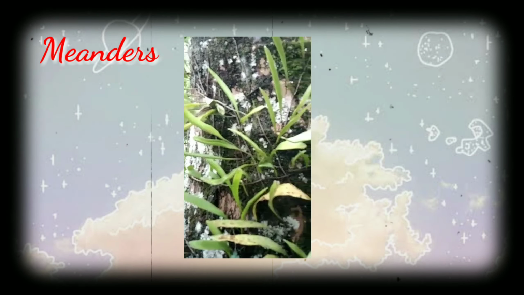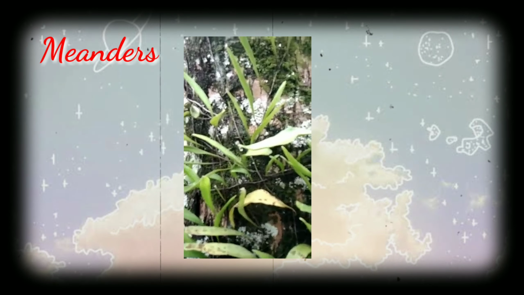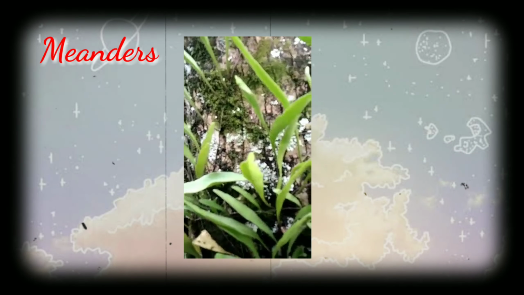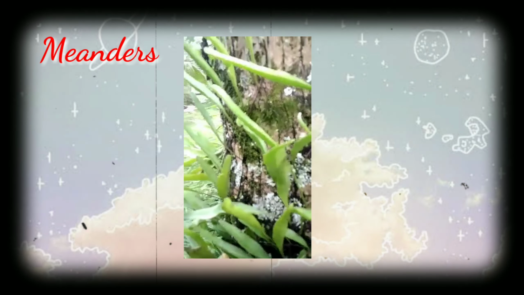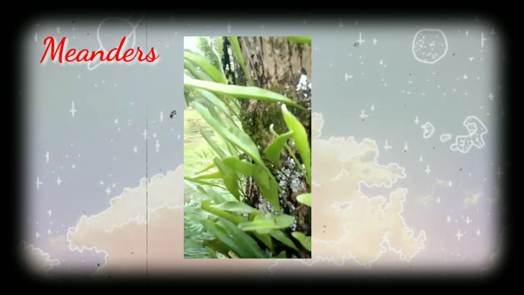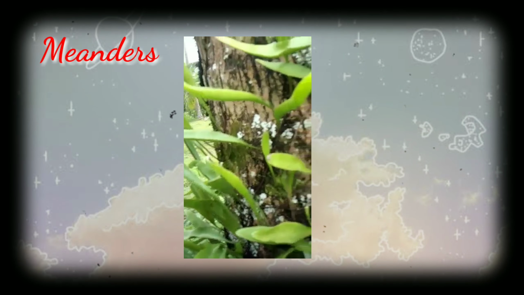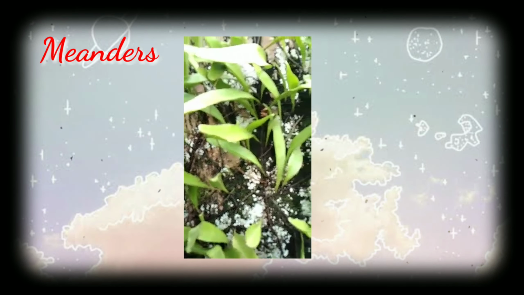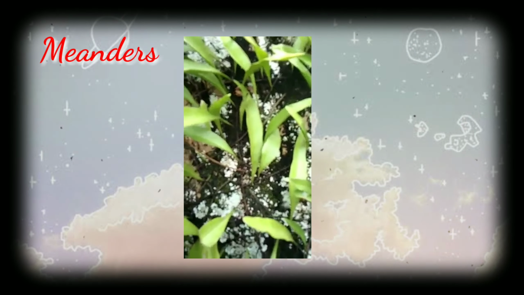Meanders. The term meander refers to a winding curve or bend in a river. Meanders are typically landforms at the middle and lower courses of a river. Meander gradients are usually more gentle and they experience lateral erosions, which widen the channel of the river at the middle and lower courses of a river. Look at these following examples: a climbing plant and a wire.